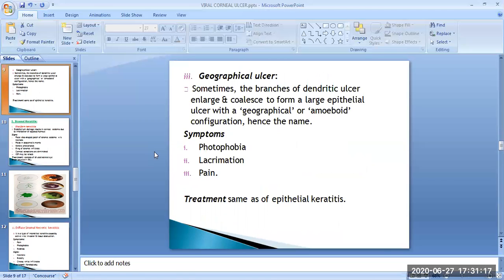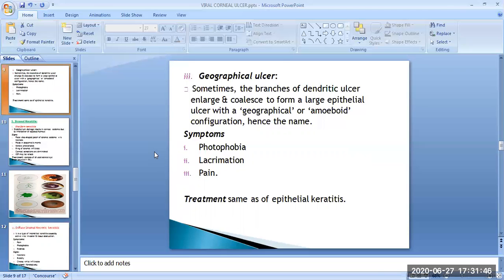Next is the geographical ulcer. Sometimes the branches of dendritic ulcer enlarge and coalesce to form a large epithelial ulcer with a geographical or amoeboid configuration. Hence the name geographical ulcer is used. The use of steroids in dendritic ulcer hastens the formation of geographical ulcer.